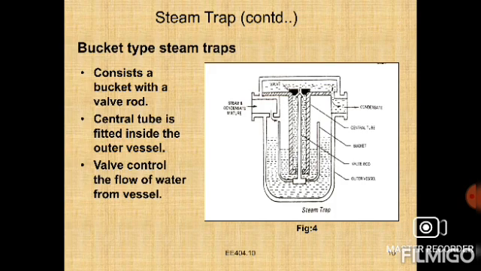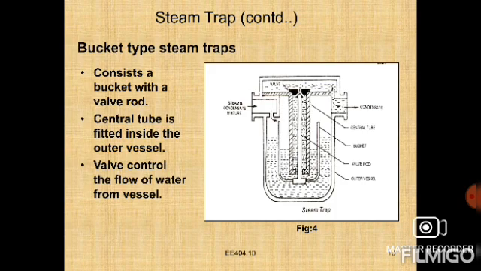The water formed due to the condensation of steam in the pipeline flows into the trap due to gravity. At normal condition the valve is closed. When sufficient water is collected, the water level in the vessel rises and overflows into the bucket. Due to the increased weight, the bucket sinks down and the valve is open. The water is forced up through the central tube. The door provided at the bottom of the trap is used to remove the sediments and dust deposited periodically, right?